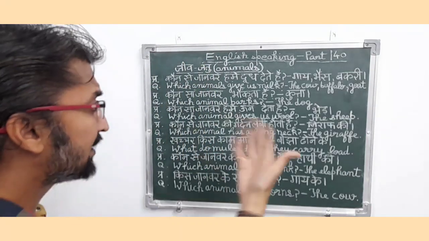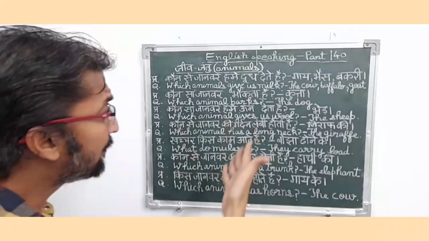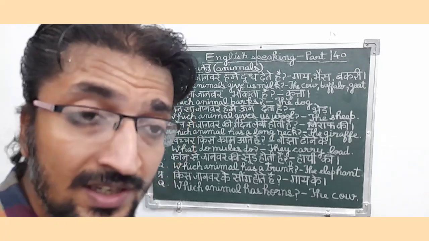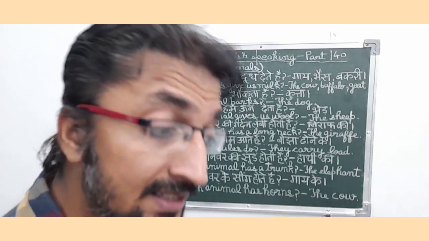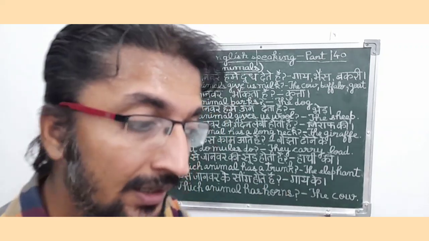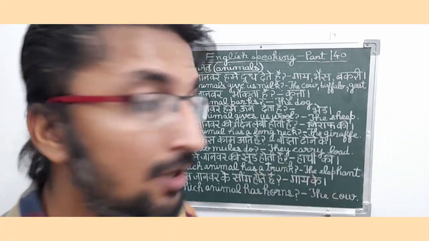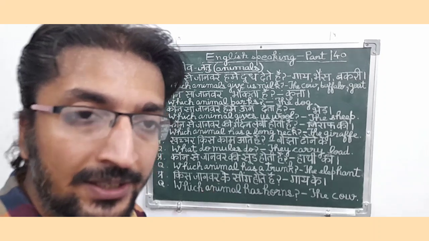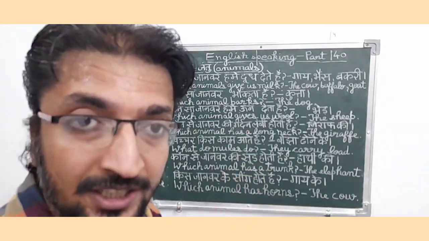So कौन सा जानवर भौंकता है? यानी कुत्ता. So in English it means which animal barks? So the answer is the dog. So friends, it is a present interrogative type sentence, and since in this sentence they are mentioning the quality of barking which is only presented by the dog, so it is an animal related sentence.